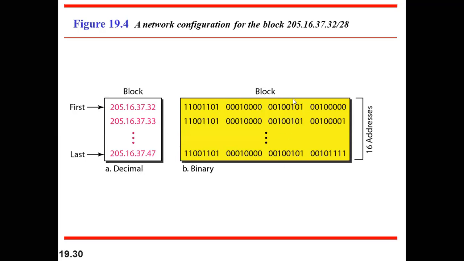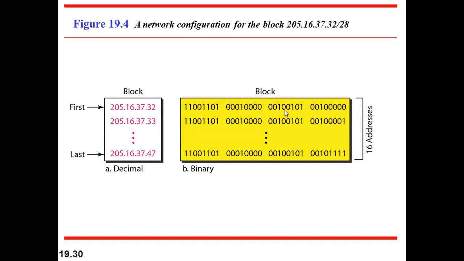So the actual number of addresses that we have in this particular block will be 2 raised to power 4, minus 2. If we subtract the first address and the last address, we are left with 16 minus 2, that is 14.